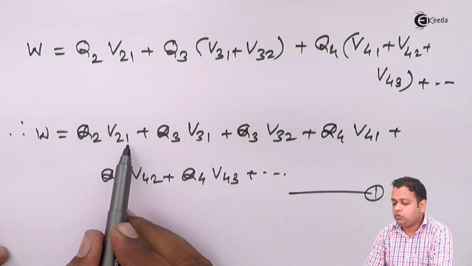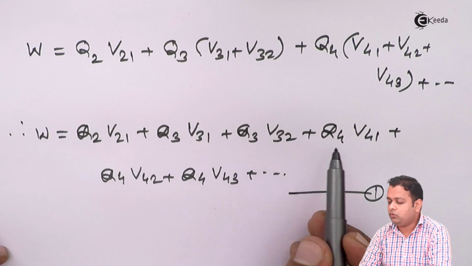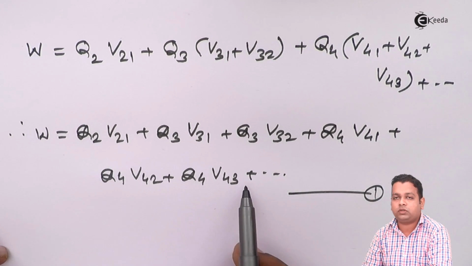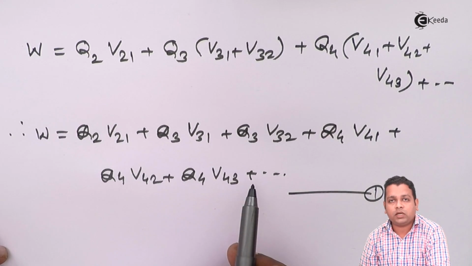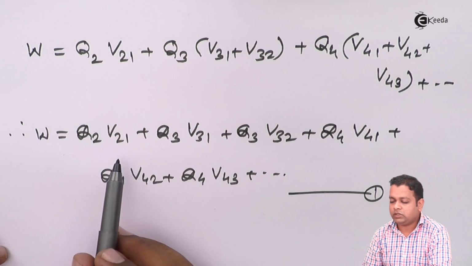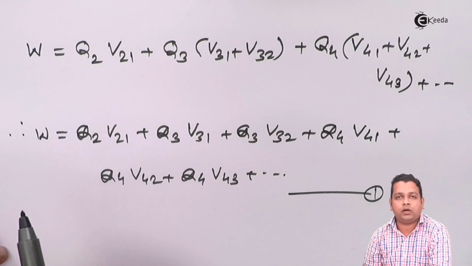Now V21, V31, V32, V41, V42, V43 and so on, these are the potential differences, the potential difference while we bring one charge in the field of another charge.